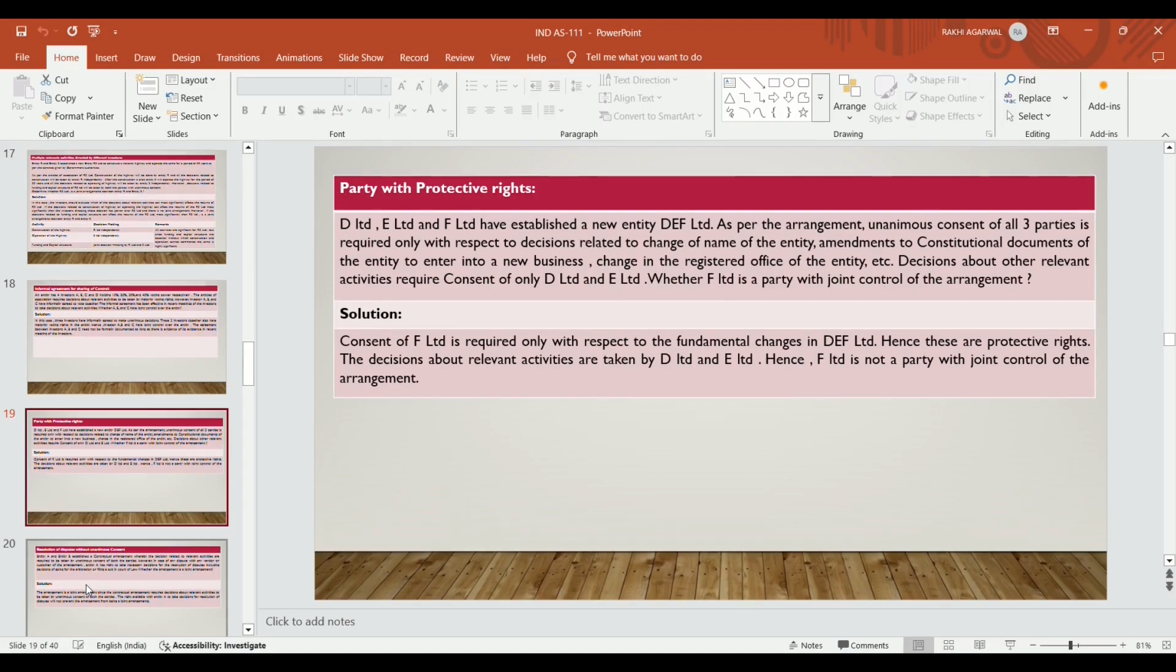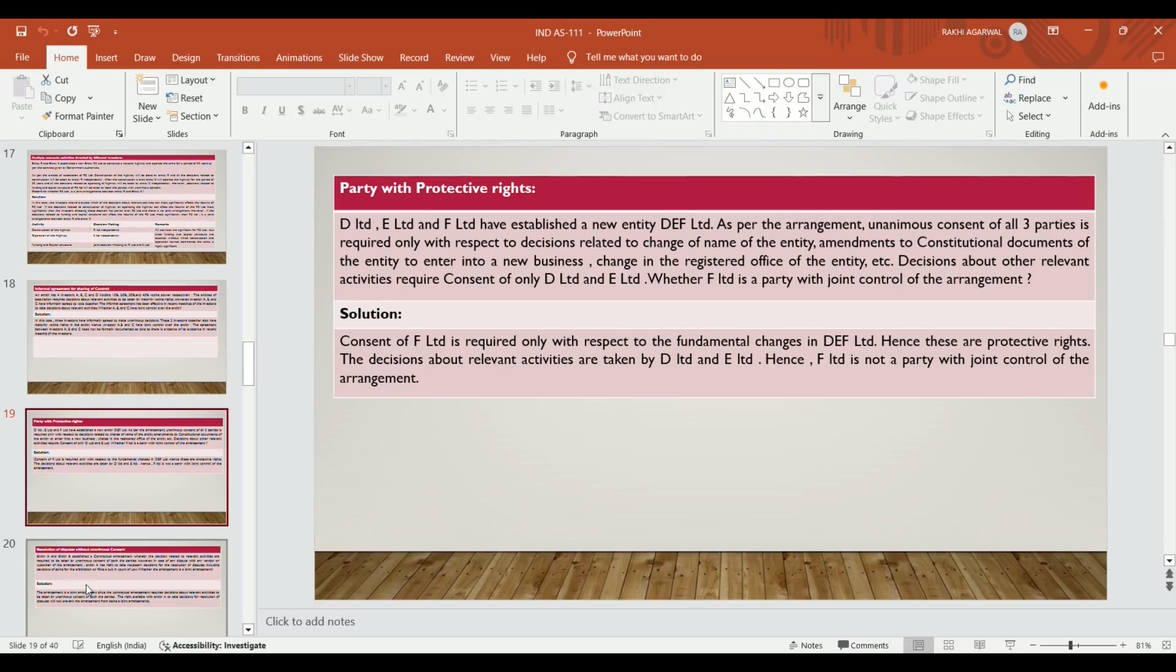Now, party with protective rights. Suppose D Limited, E Limited and F Limited establish one separate legal entity, that is DEF Limited. As per the contractual arrangement, unanimous consent of all the 3 parties is required only with respect to some of the activities which they have mentioned in the arrangement. To take other decisions, the decision of F is not required. Unanimous consent of all the 3 parties is required only with respect to the decision related to change of name of the entity. If they want to change the name of the entity, then the 3 parties' consent is required.